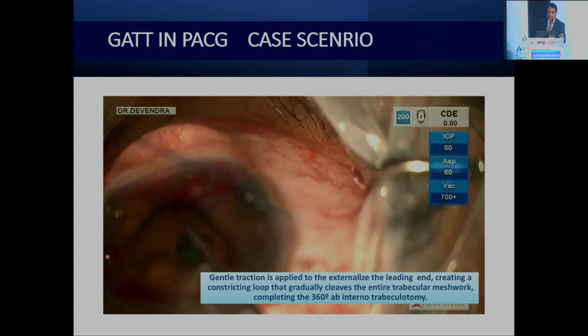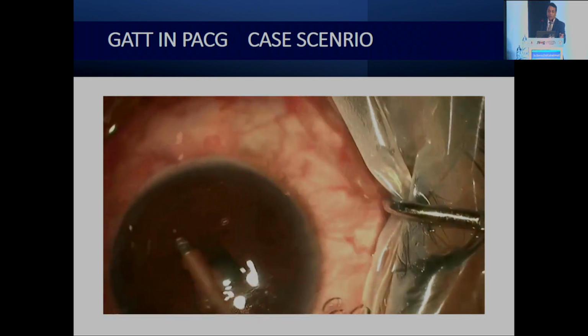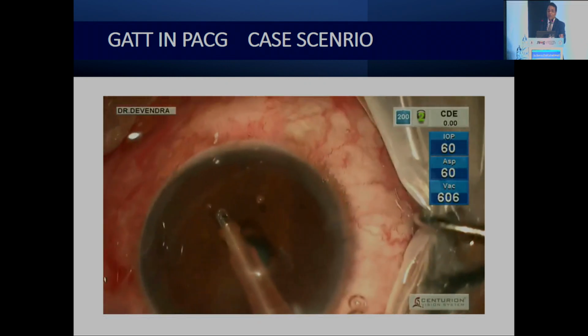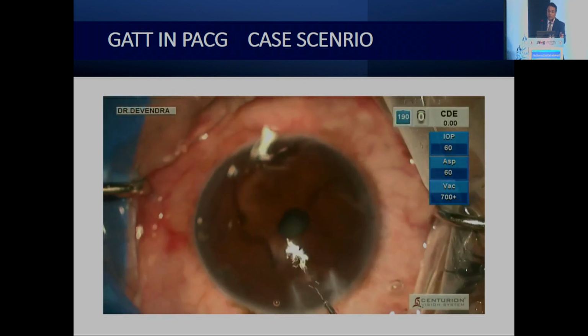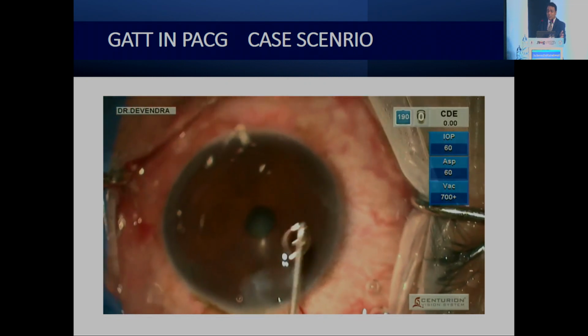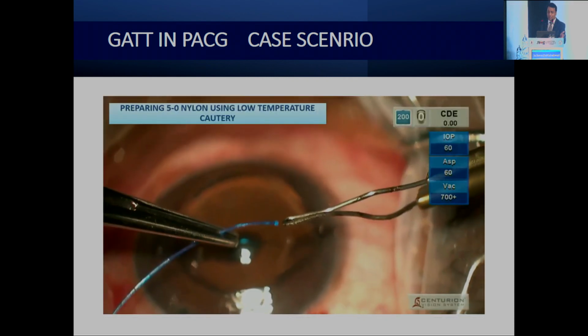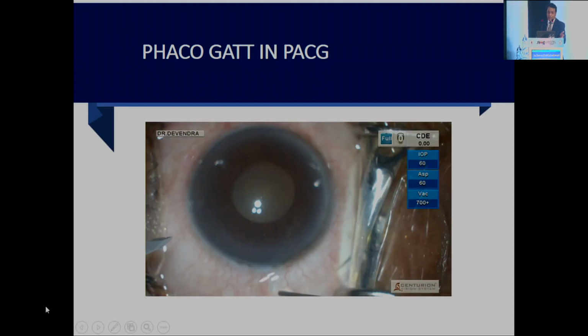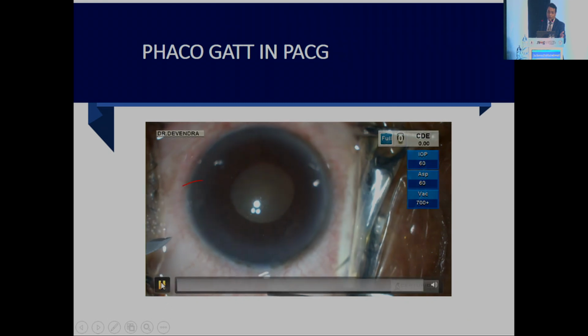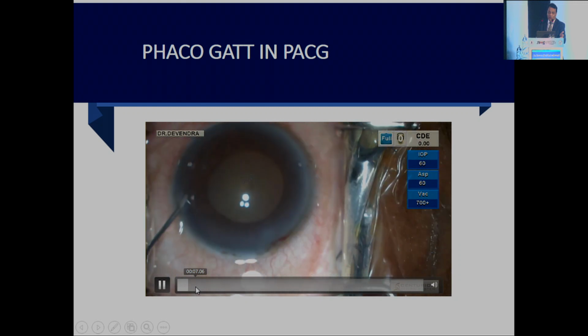With gentle traction, at the end of the procedure we have to wash out the viscoelastic and fill the chamber 30 to 40% with high density viscoelastic. We can also combine this with phaco. This is another case where we did phaco and GATT in PACG. I am skipping the phaco part.